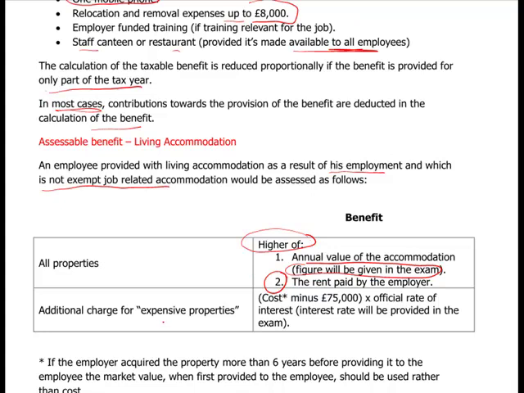Additional charge for expensive properties. Well, most properties these days in the UK cost more than £75,000. You can't buy much for less than £75,000. What you need to know is it's multiplied by the official rate of interest, which again will be provided in the exam.